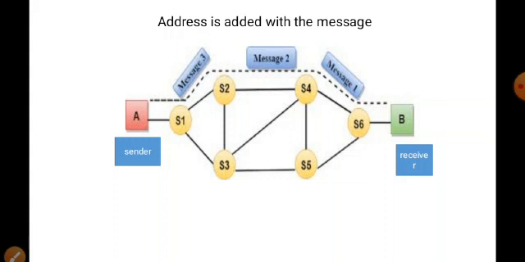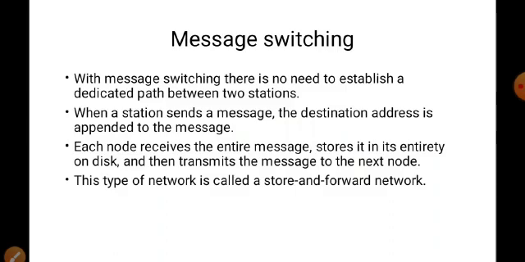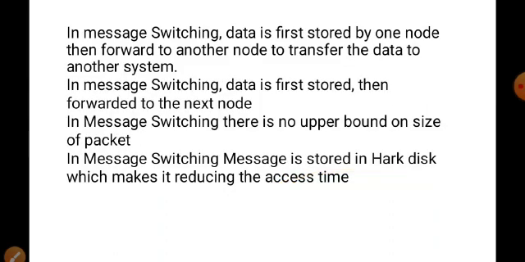So S1, S2, S4, S6 must have higher storage capacity. Suppose the message is 3 GB, 5 GB, or 500 GB. According to the message, the file sizes differ, but the storage capacity of each node must be higher. See here, these are the notes you can take.